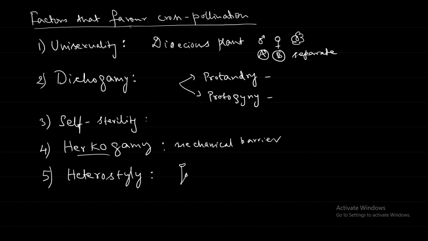There is a chance for better survival for that particular species. Next, agents of pollination. Agents of cross pollination.